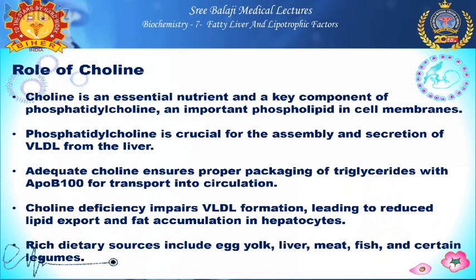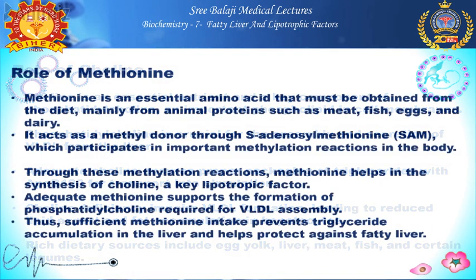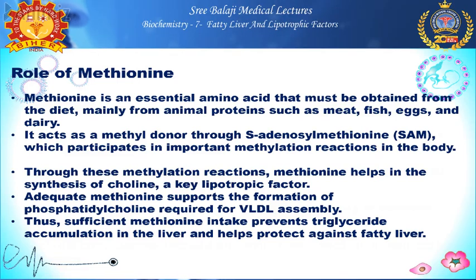There are some sources for this choline like egg yolk, liver, meat, fish and certain legumes. Coming to talk about the next lipotrophic factor, that is methionine. It is an essential amino acid, a sulfur containing amino acid, and it must be obtained from diet, and the sources are meat, fish, eggs and dairy products.